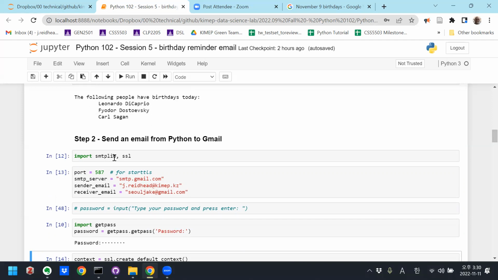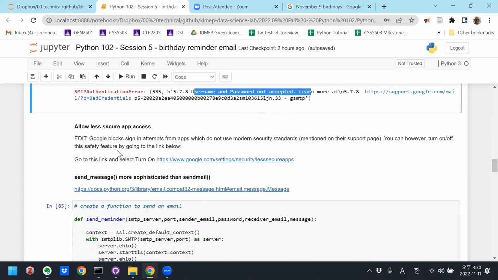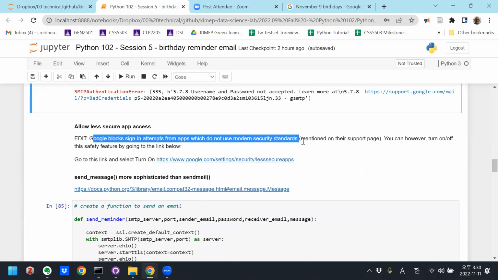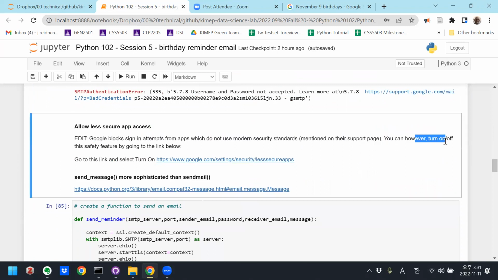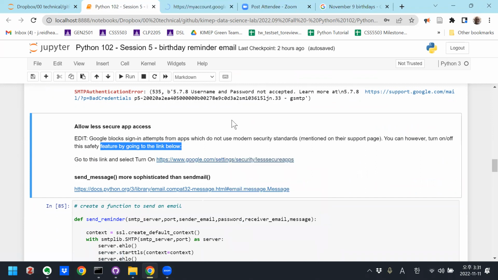So Google recognizes that this super basic function is trying to access the server, and it's saying you're too simple. Google blocks sign-in attempts from apps which do not use modern security standards. You can, however, turn on or off the safety feature by going to the link below. Here's the link.